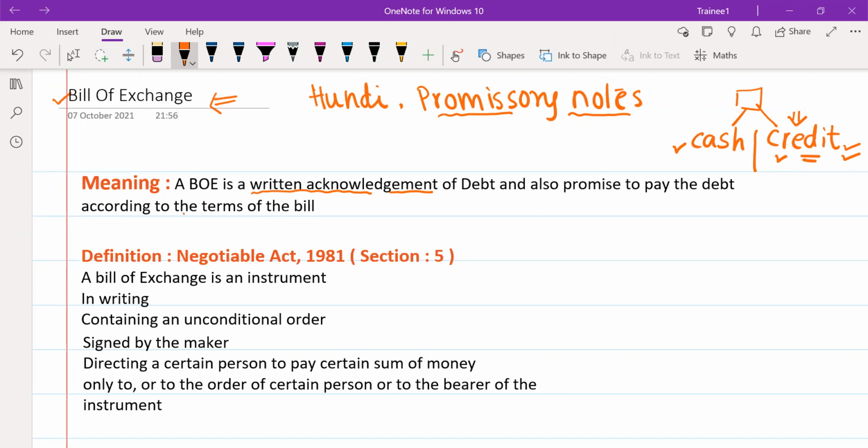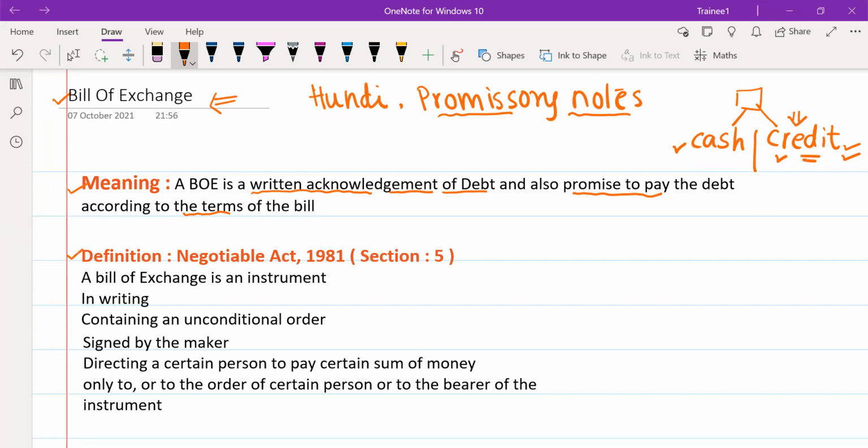Terms of the bill means 30 days, 60 days, 90 days, whatever term is there, or any other conditions. So it is very easy to understand. What is a bill of exchange? A written acknowledgement of debt, and also a promise to pay the debt.